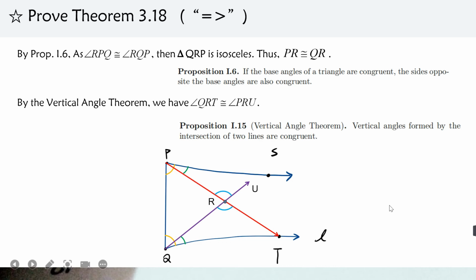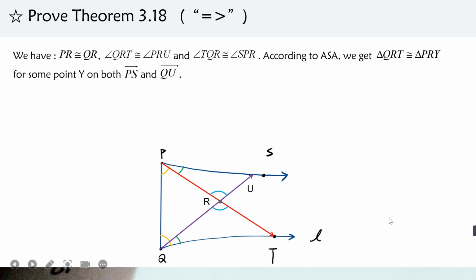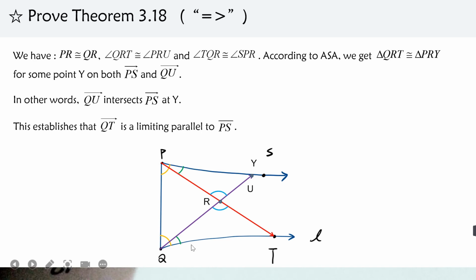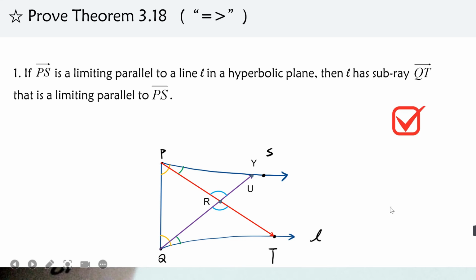According to the vertical angle theorem, we get PRU equals QRT, these two blue angles. So according to angle-side-angle, these two green angles are equal, blue angles are equal, and PR equals QR. So we have the triangle QRT is congruent with PRY, which means there is some point Y that is on PS and QU, which also means that QU must intersect with PS, and we can say that QT is a limiting parallel to PS. So we get this direction.